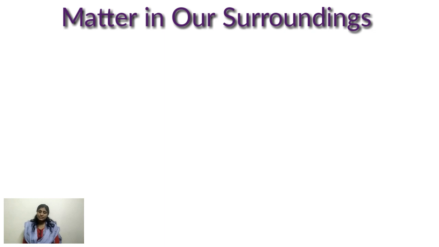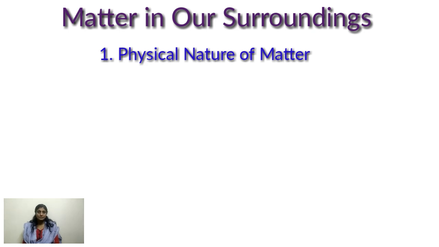We have two types of classification of matter based on their physical and chemical properties. Now in this lesson we are going to study the physical properties of matter. Physical nature of matter. In ancient times, people had two different thoughts regarding its nature. Some people believed that matter is continuous like a block of wood, and some others thought that matter was made up of particles like sand. Let us do one activity to decide the nature of matter, that is, whether it is continuous or particulate.